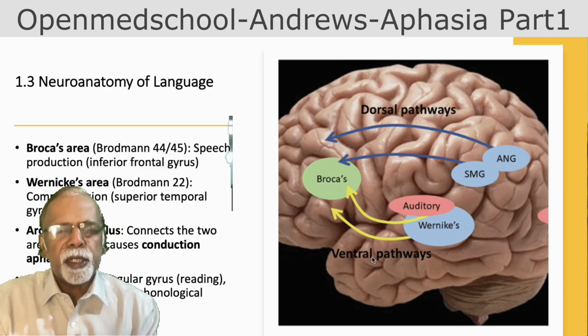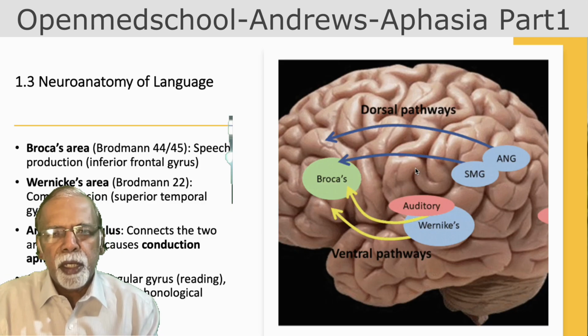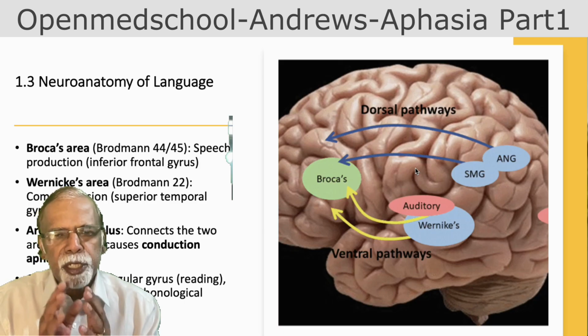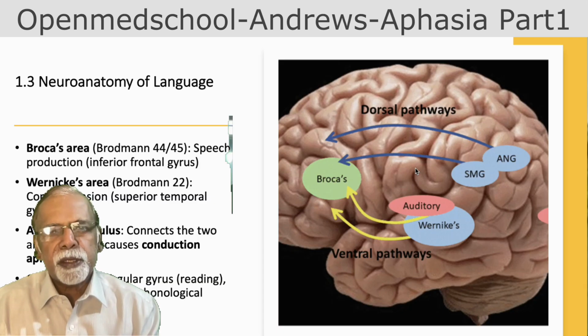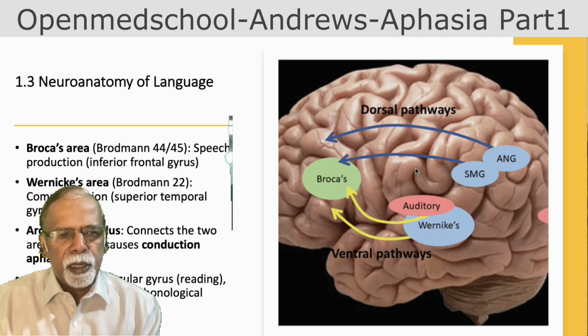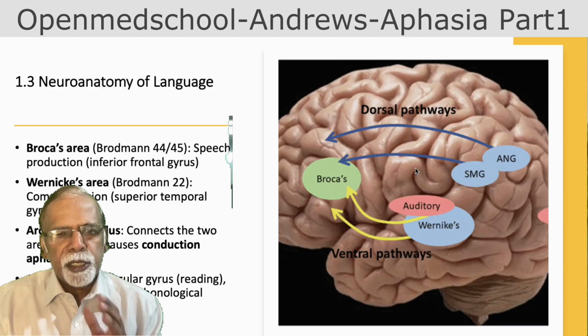The theories we will discuss later. So there is a Broca's area, there is a Wernicke's area, and there is a connecting fiber called the arcuate fasciculus. In 95% of right-handed people, it is on the left side. So that is why the left hemisphere is considered the dominant hemisphere. Even in left-handed people, around 60% or the majority, the speech center is still on the left side.